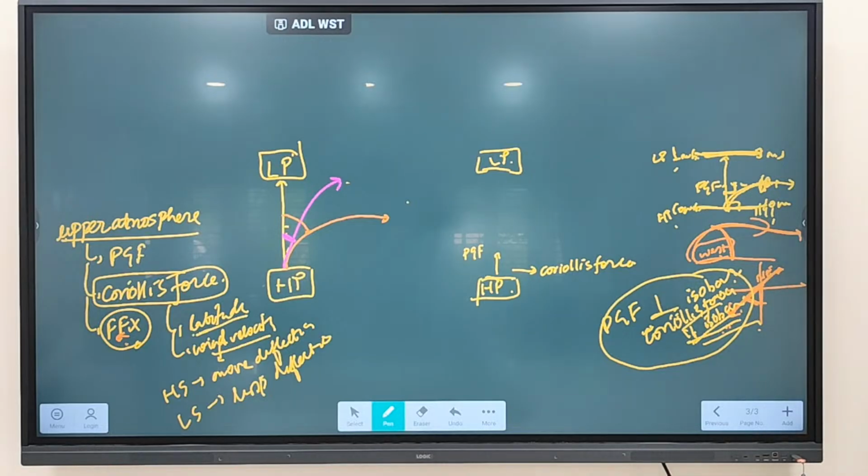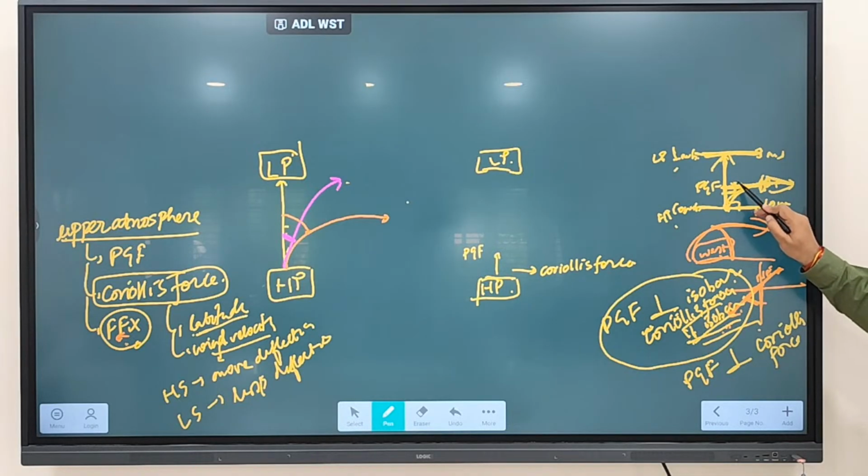So what is the relationship between pressure gradient force and Coriolis force? Coriolis force acts perpendicular to the pressure gradient force. This is where the pressure gradient force is acting, and this is where the Coriolis force is acting.